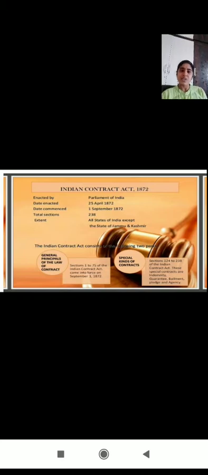It extends to all the states of India except the state of Jammu and Kashmir, and it was enacted by the Parliament of India.